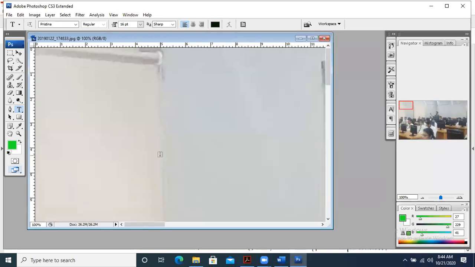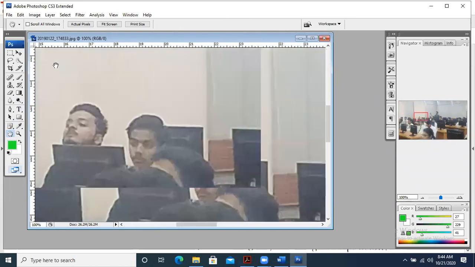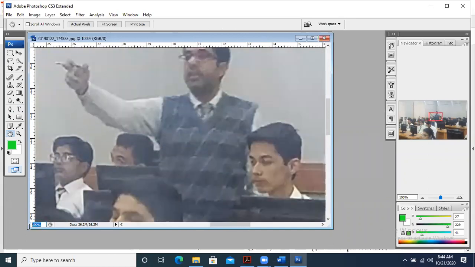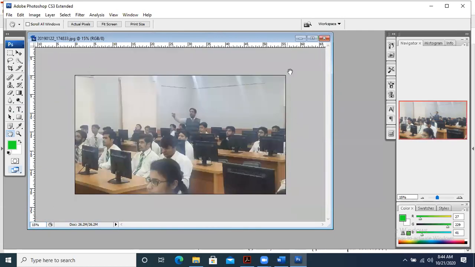But since I can't see it in this way, if I take this hand option and move it, it will be very difficult for me to watch this. So what can I do? I can make it some smaller size, let's suppose 15%. Then I am able to see this. So it shows magnification and the file size, how much the file is magnified, as Yusuf has mentioned over here. Good.